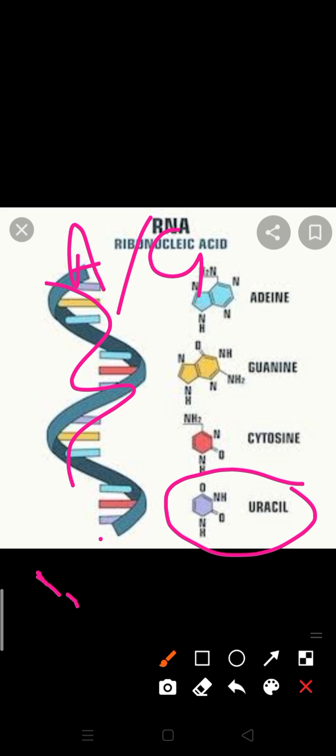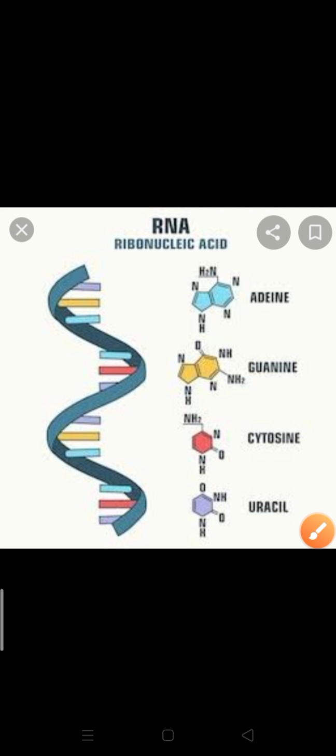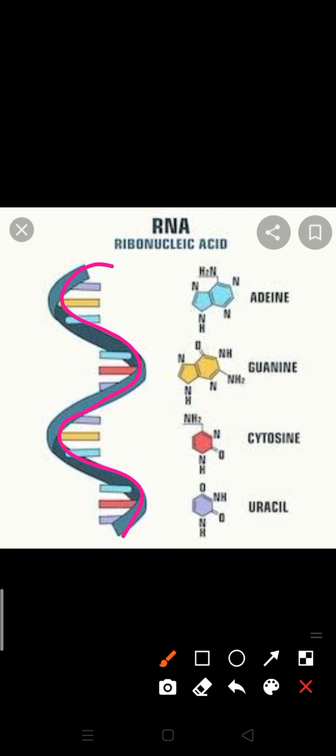DNA is double stranded and has a complementary strand, but in case of RNA only a single strand is present, so it will not show Chargaff's rule. You know very well Chargaff's rule, that adenine always makes hydrogen bond with thymine, and guanine with cytosine. In RNA, adenine, guanine and cytosine are present, but thymine is replaced by uracil.